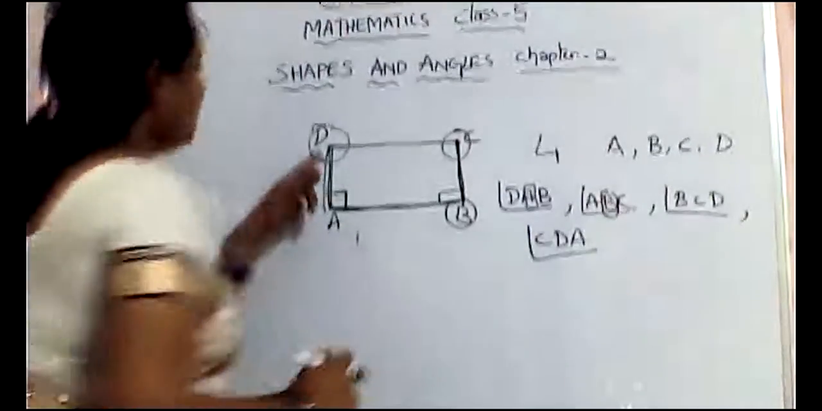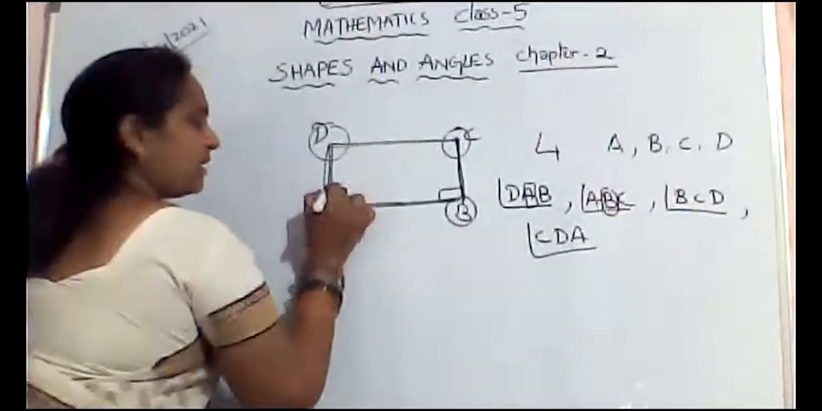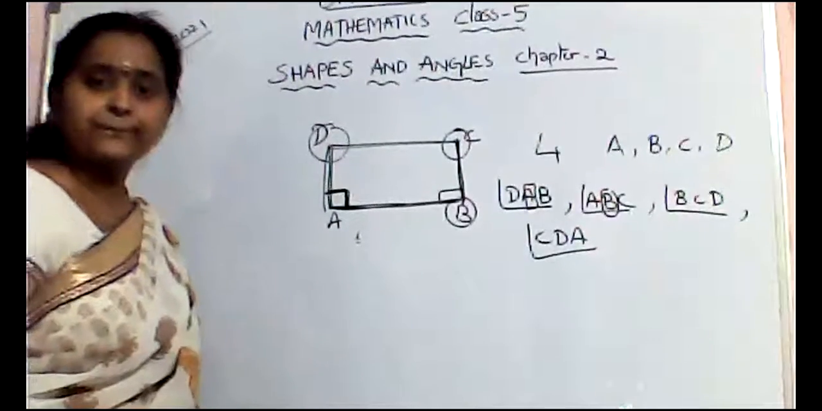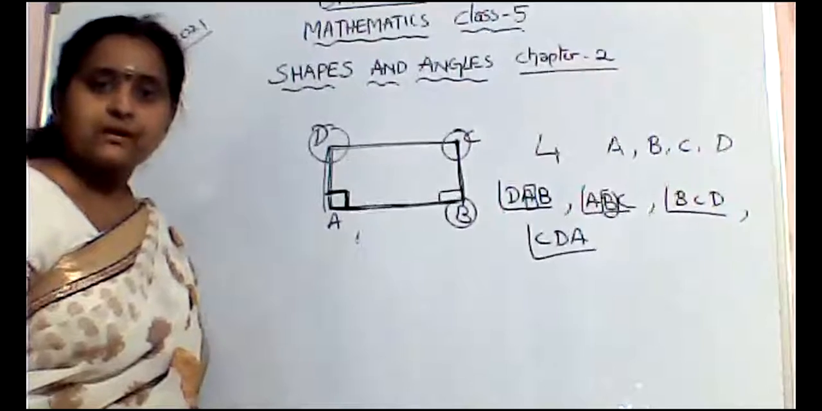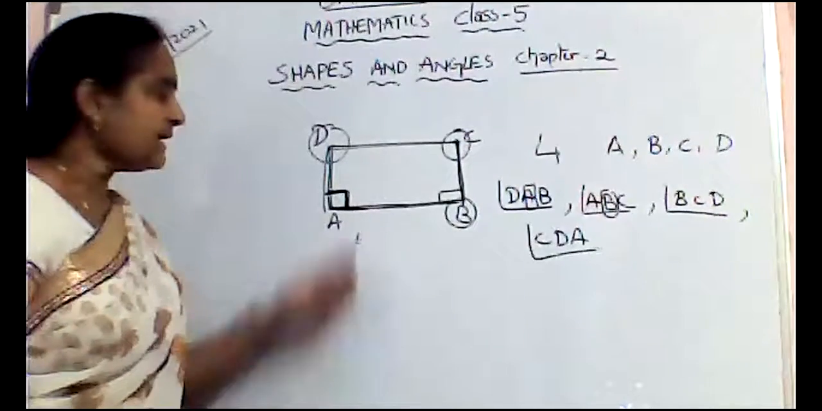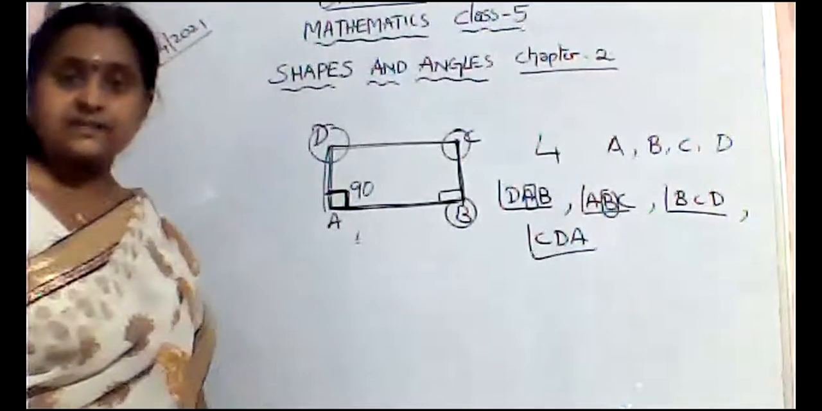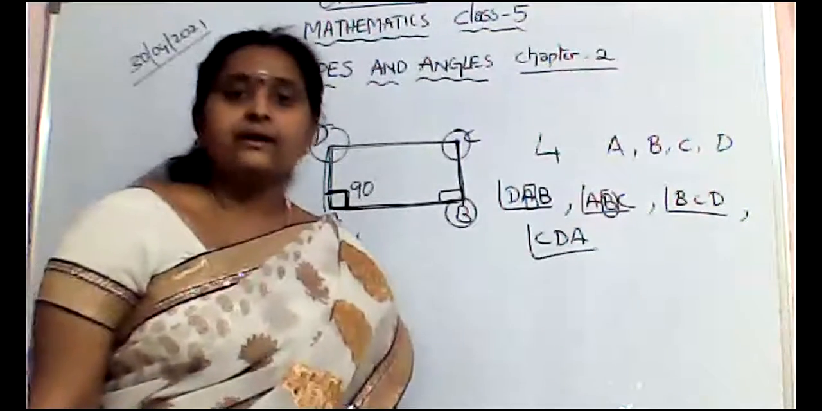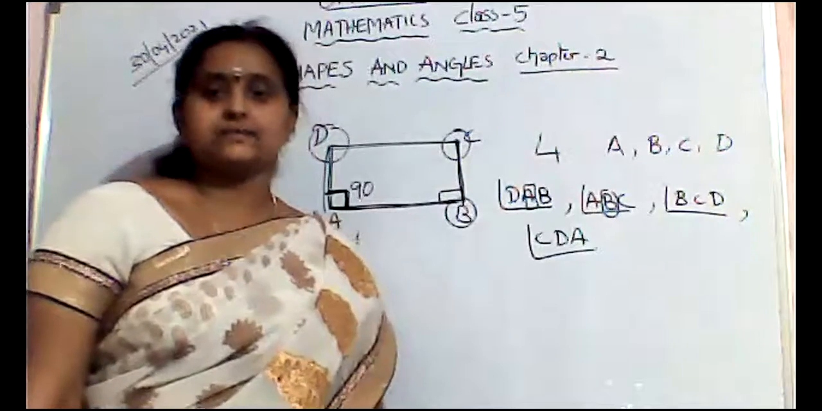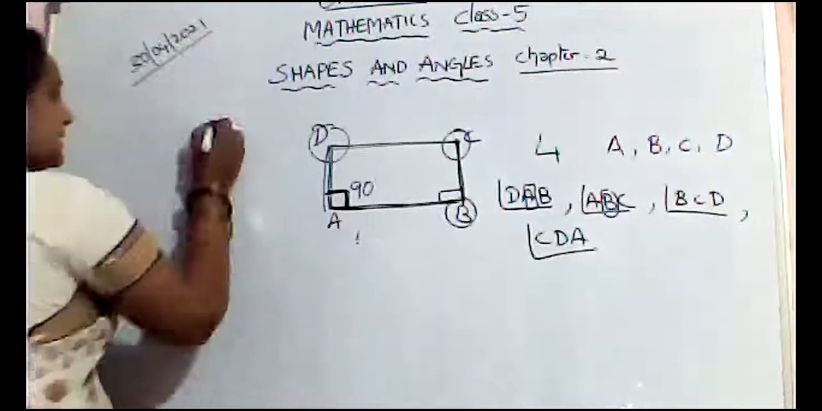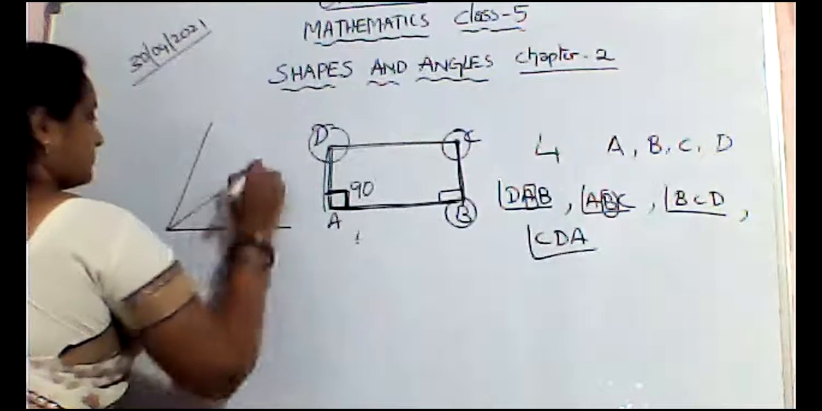Now, what is the measure of each angle here? It is a right angle. It is nothing but 90 degrees. So like this you have to do. Suppose here, CAD, ma'am.